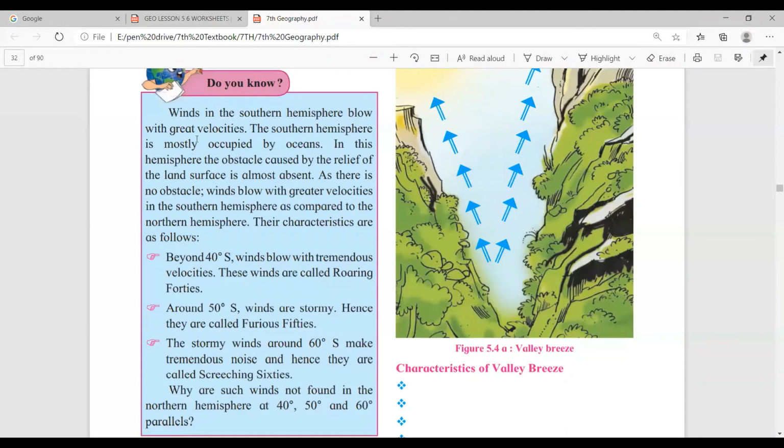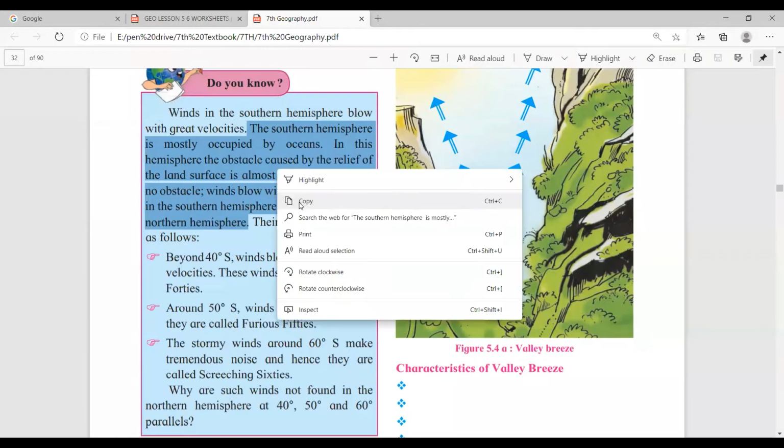Winds in the southern hemisphere blow with great velocities. The southern hemisphere is mostly occupied by oceans. In this hemisphere, the obstacle caused by the relief of the land surface is almost absent. As there is no obstacle, winds blow with great velocity in the southern hemisphere as compared to the northern hemisphere. So this is the answer.